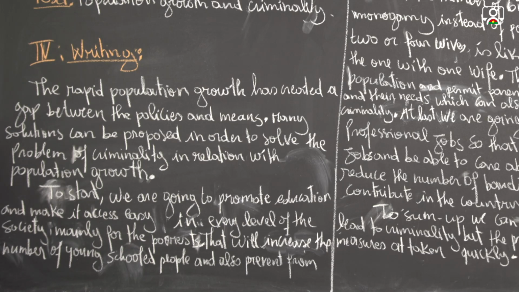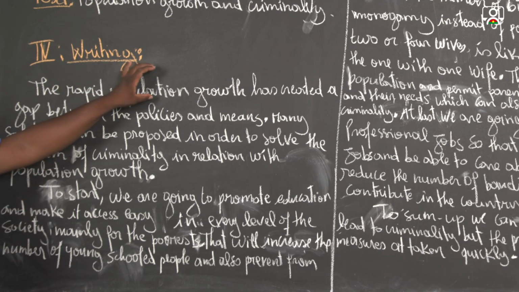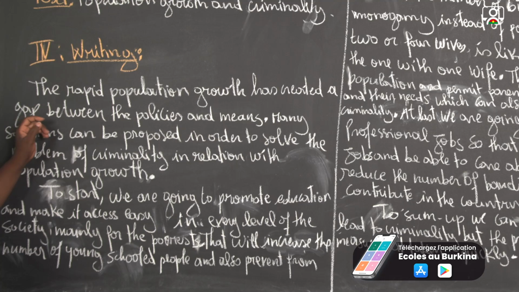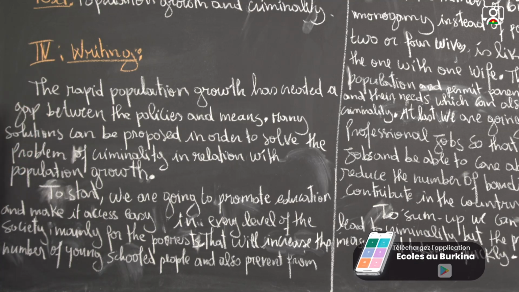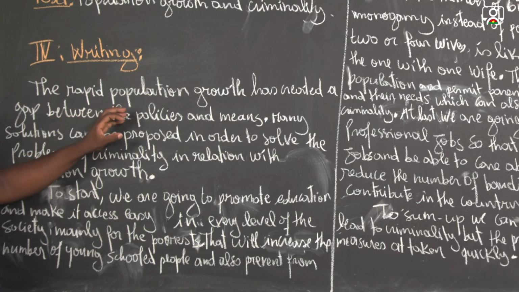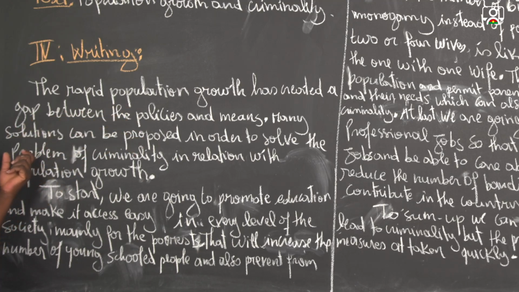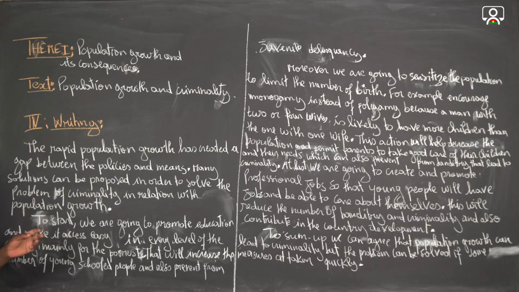The rapid population growth has created a gap between the policies and means. In the topic it is said that the population growth has created a gap. The gap is what? It is a big difference. It is some problems between the policies and the means. We have many people with less resources, the policies and means.